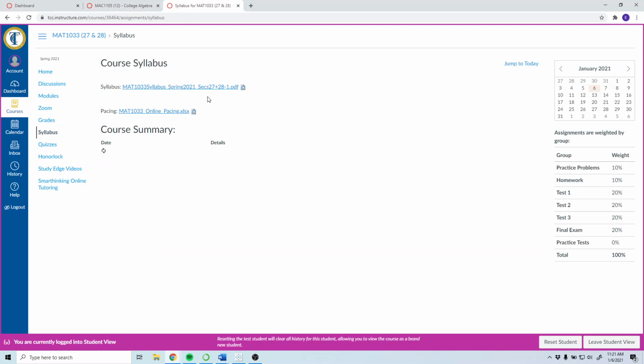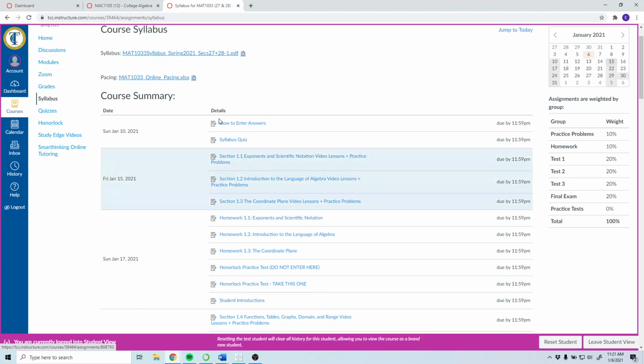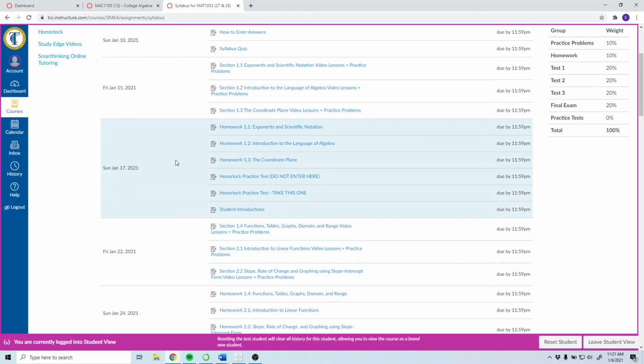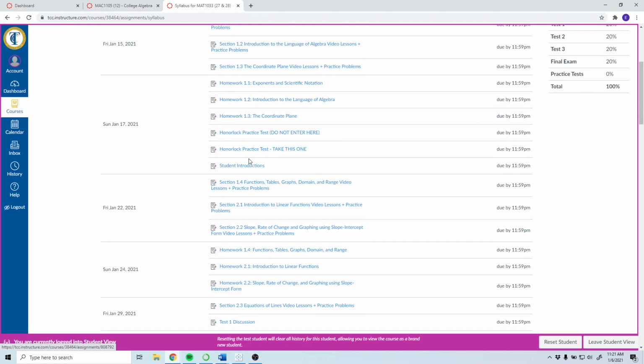The syllabus page, that's the syllabus and pacing. One thing people like about this page is that it has the dates kind of spread out already. So you can see what's due January 10th, January 15th, January 17th. Sometimes it looks like a lot more than it is. For example, when this HonorLock practice test is due, there's only one, there's not two, and it's very quick. The main thing is still the homeworks here. All right, but it does really kind of enforce that you do not want to wait to the last minute to do everything.